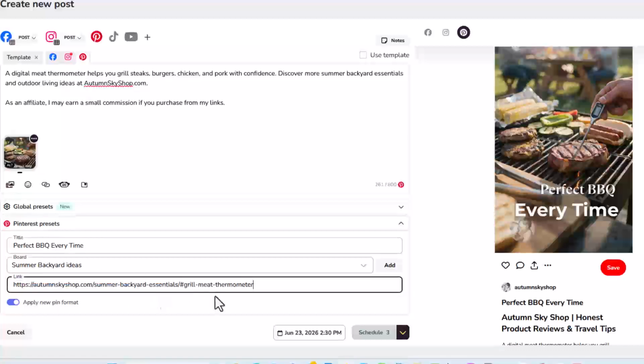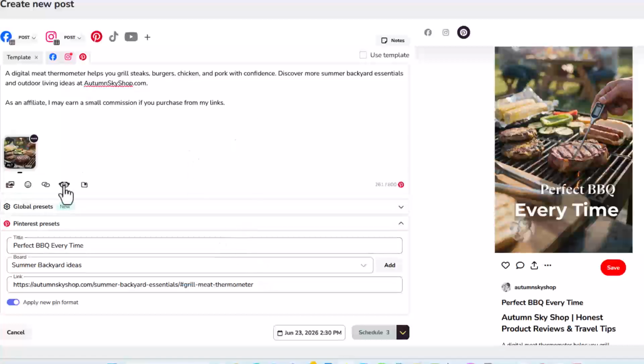If you were watching my previous video where I was talking about anchor text, that would be this information right here that we put inside the blog post, so that when people click, they're only going to go to the page about the barbecue thermometer. And so now we've put all that in there.